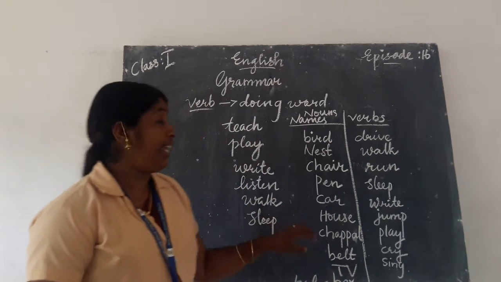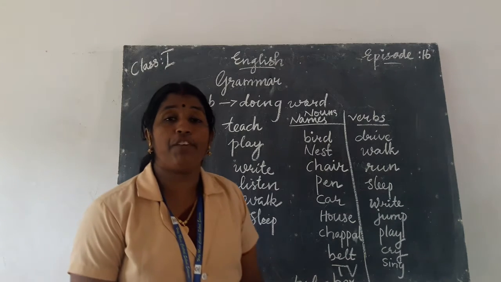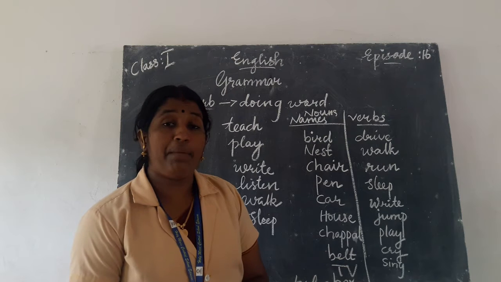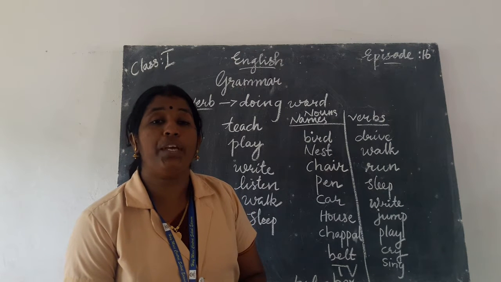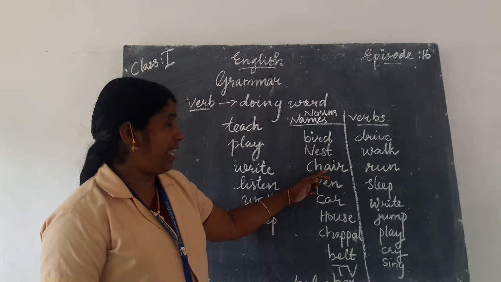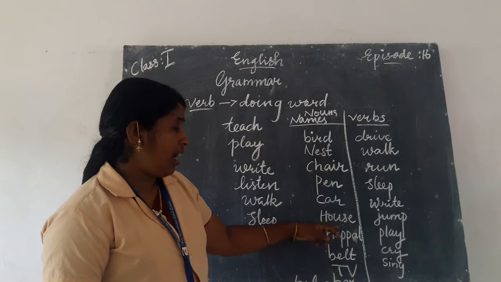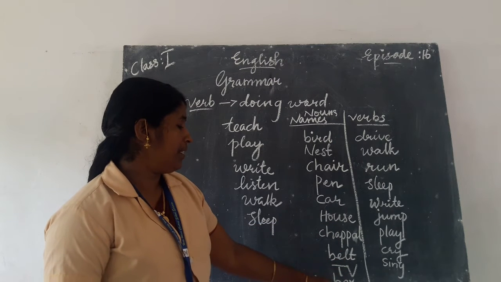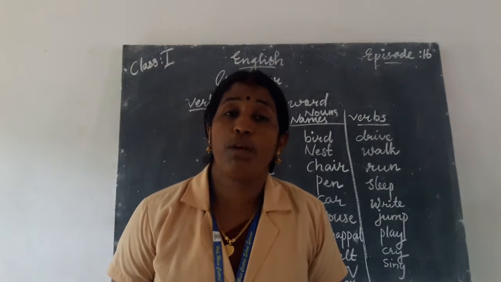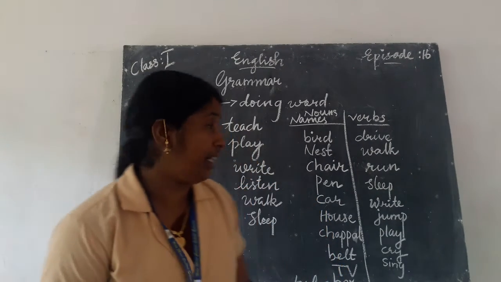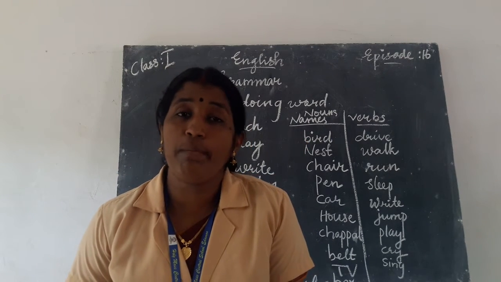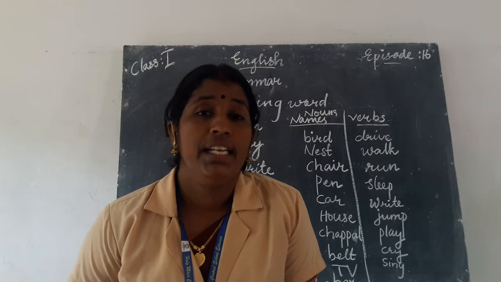L-E-A-F. These are naming words. Listen here. What is the difference between a doing word and a naming word? Naming words are nouns, and doing words or action words are verbs. Bird, nest, chair, pen, car, house, chapel, belt, TV, box, leaf. These are all names of something. All of these words are naming words, or names of something. So they are called nouns.